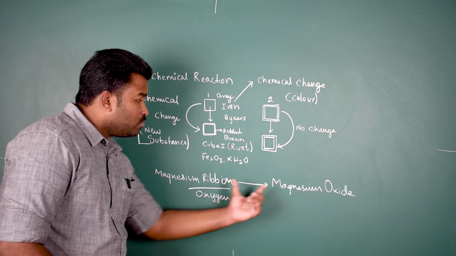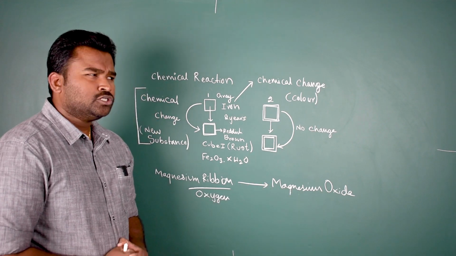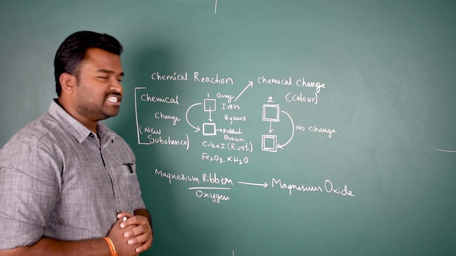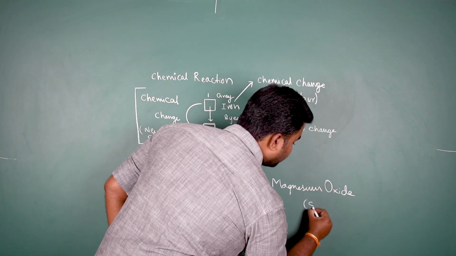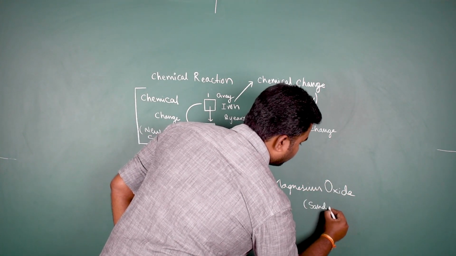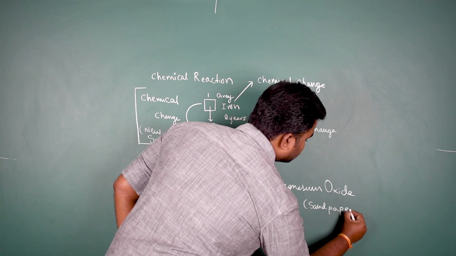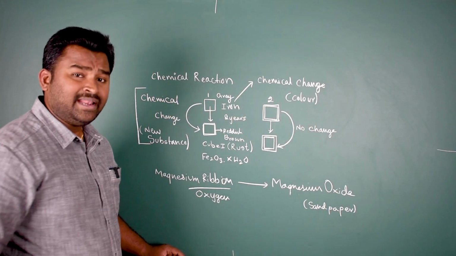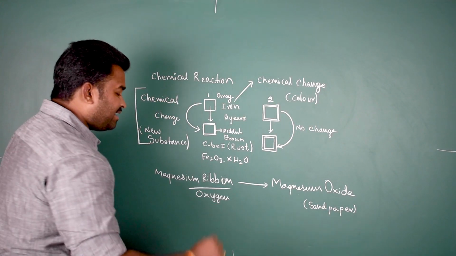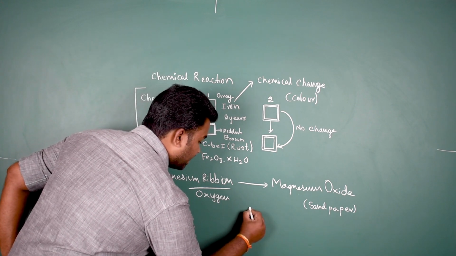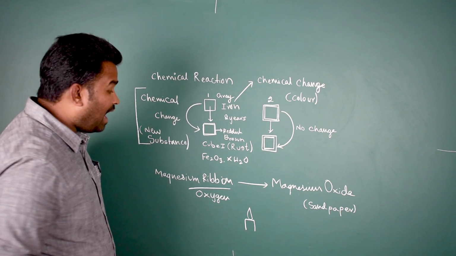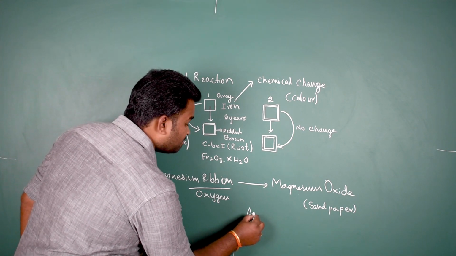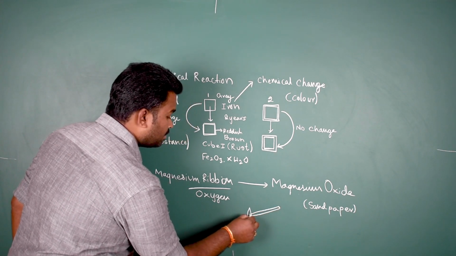Now you have to remove this magnesium oxide. One way to remove it is to use sandpaper, so that the magnesium oxide is removed. Then I take a flame, and to this flame I try to light this magnesium ribbon.